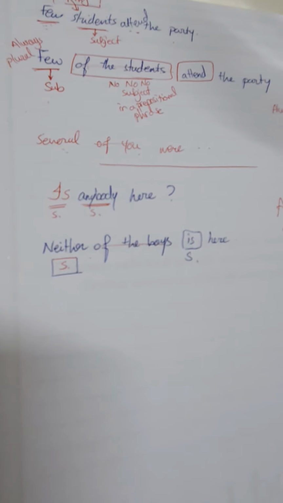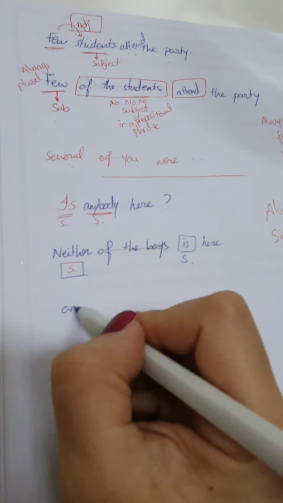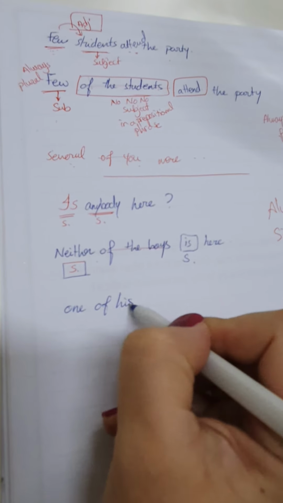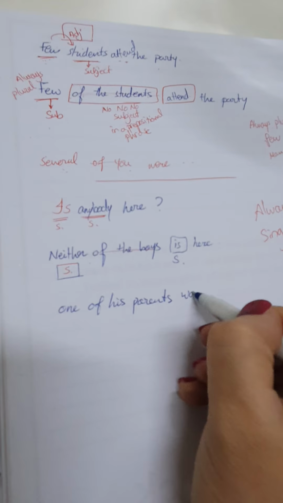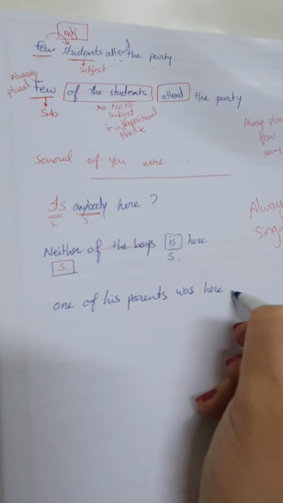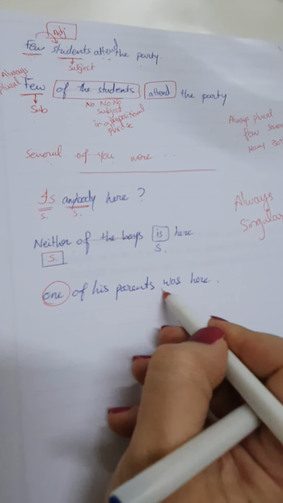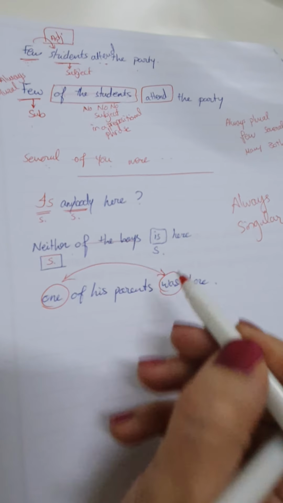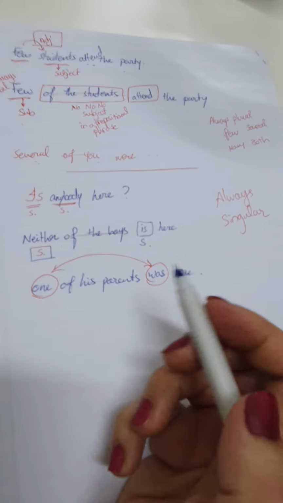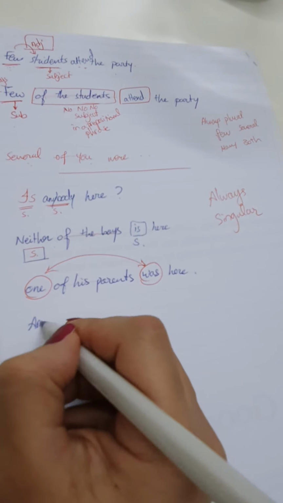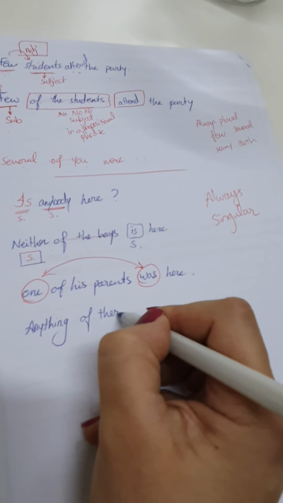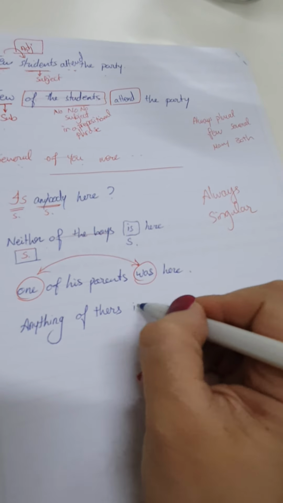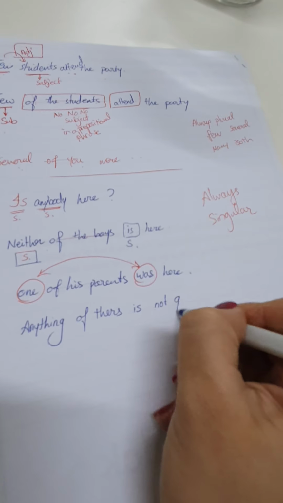We took anybody. We took neither. We can take one of his parents. Was or were? Was here. Why? Because one is the subject, was, not of his parents. Okay? Anything.